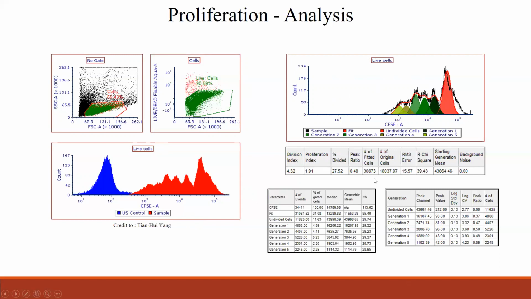And here again, you get all the statistics, and you get for each generation the peak percentage, the number of cells, and the median of that peak, and all the information or statistics from the software. And here I have the unstained control, and this is the CFSE. This is not a curve, but I'm just overlaying it to show you the unstained control and the sample.